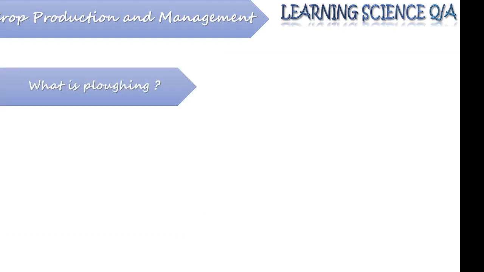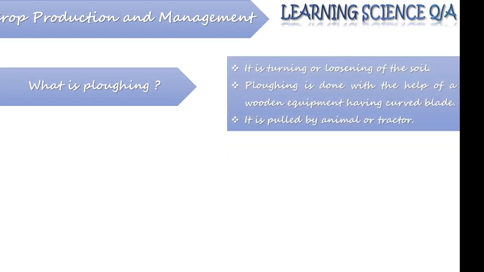So we have seen the importance of the soil preparation. Now the first preparation is plowing. Plowing is the turning or loosening of soil, as we discussed in the earlier slide. Plowing is done with the help of a wooden equipment. Nowadays it is metallic also. It is known as a plow, and it has a curved blade.